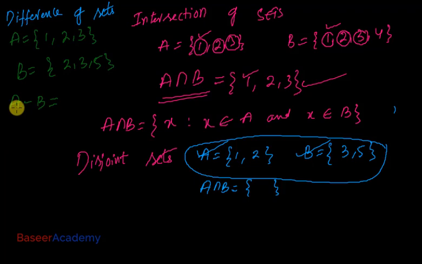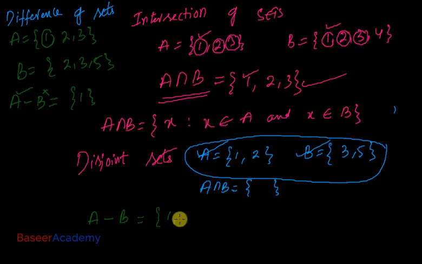A minus B is the difference of sets A and B. It will contain elements which are in A but not in B. What are the elements that you see in A but not in B? 1 is an element in A which is not in B. 2 is in B, so I'm not going to write it. 3 is also in B, so I'm not going to write it. So A minus B is 1.